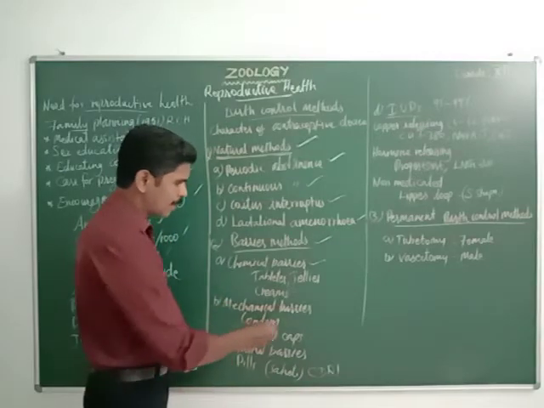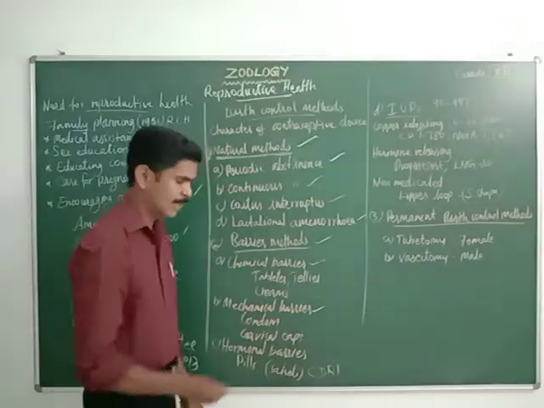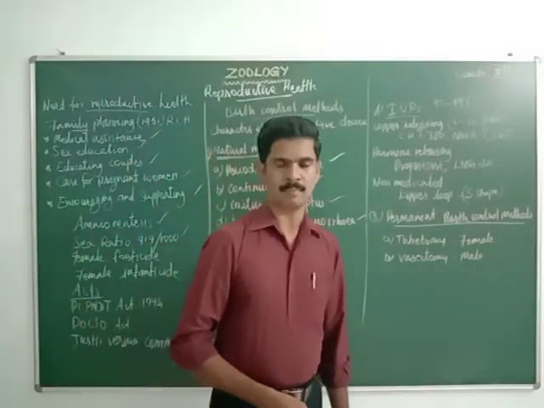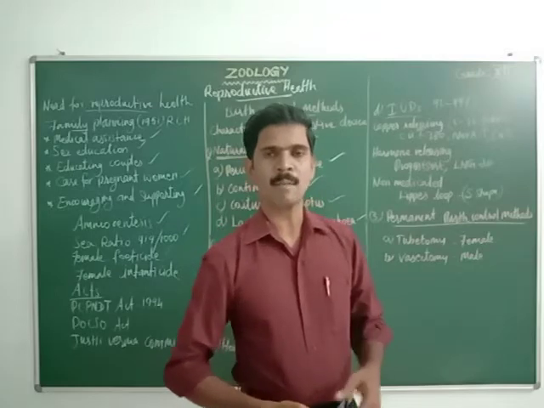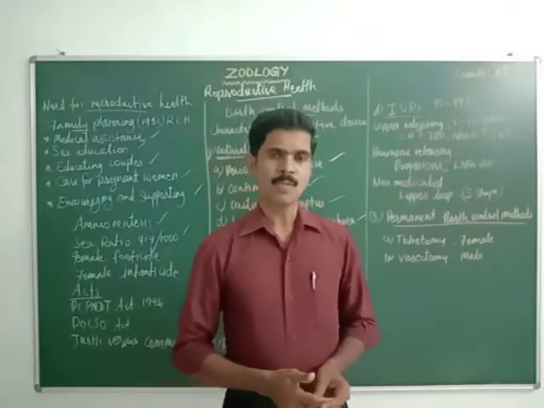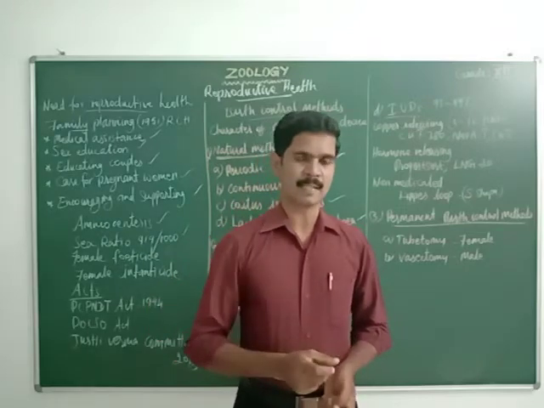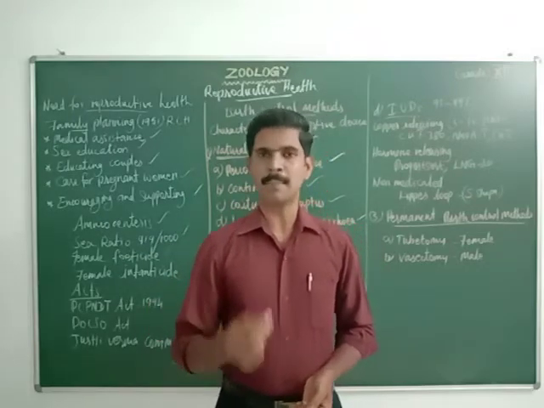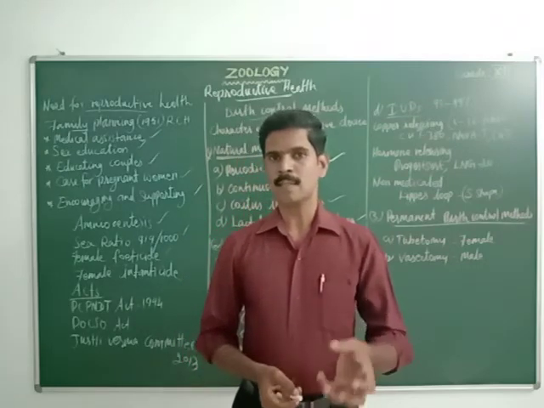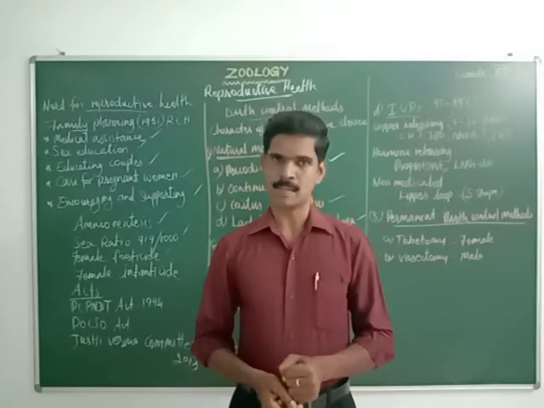Then the next one is the mechanical barrier. Mechanical barrier means some devices are used, for example the condom. Condom is made up of latex and polyurethane. It is a small thin sheet-like structure used to cover the penis of the male reproductive system. The male partner uses this condom before the coitus.